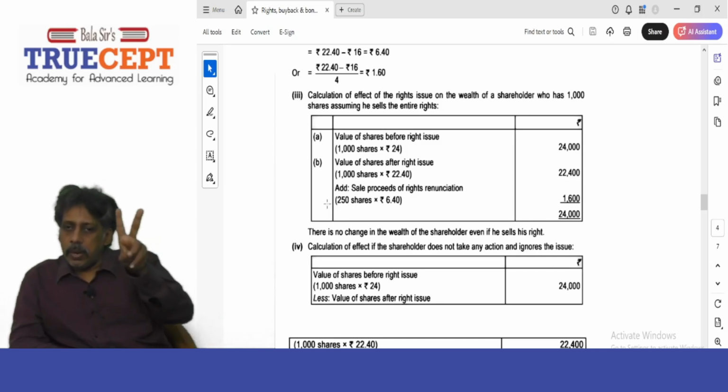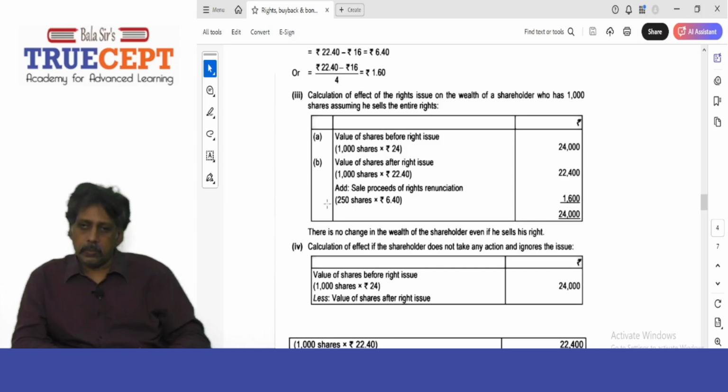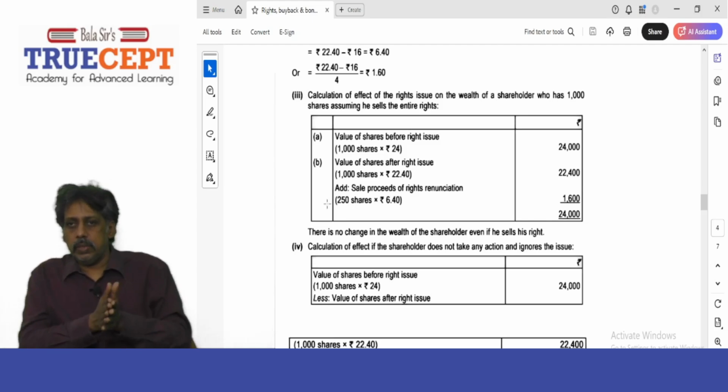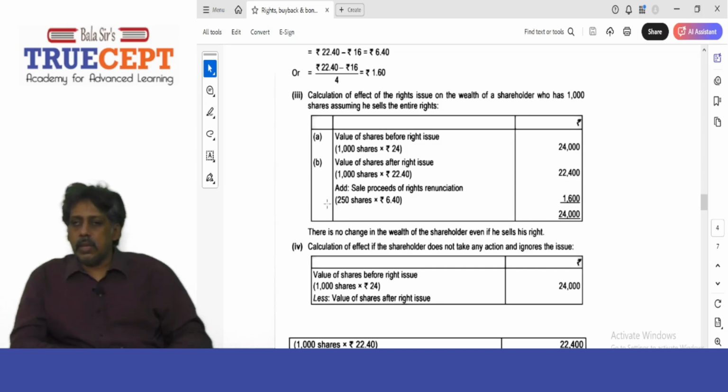But add the proceeds from the sale of rights. She has a right to buy 250 shares, so 250 rights are sold at rupees 6.4 per right. How much do you get? 1,600 rupees. Add both: 24,000. No change in wealth. Even before, 24,000 wealth; even after, 24,000.